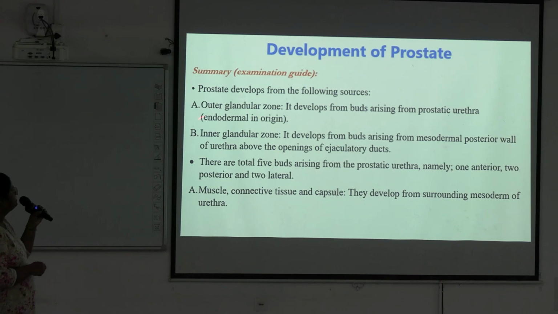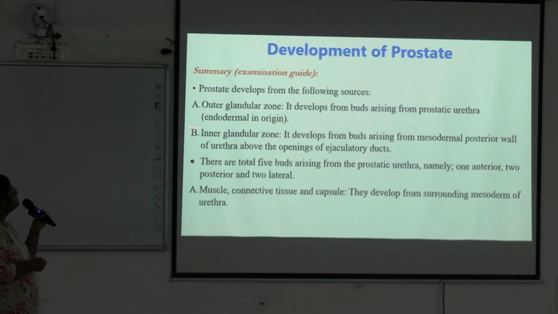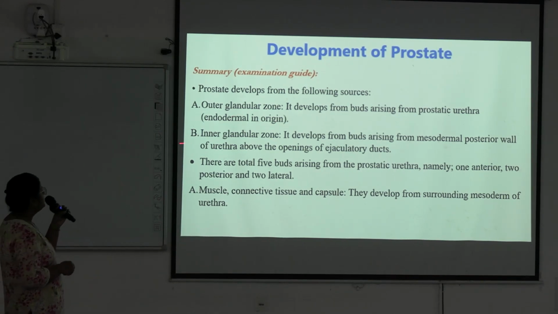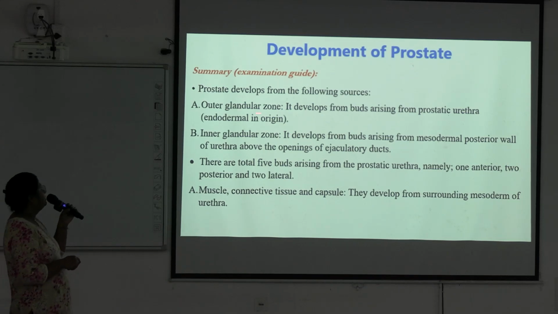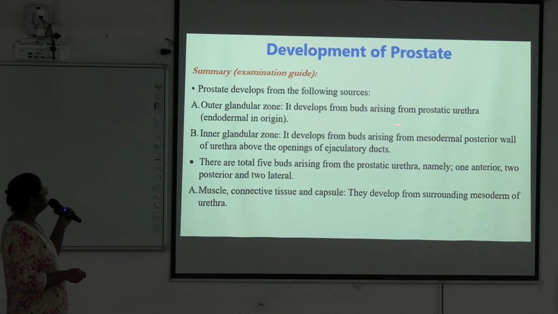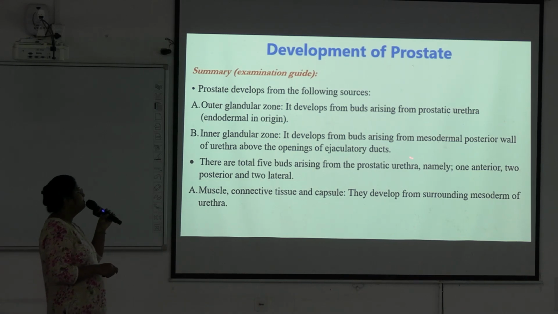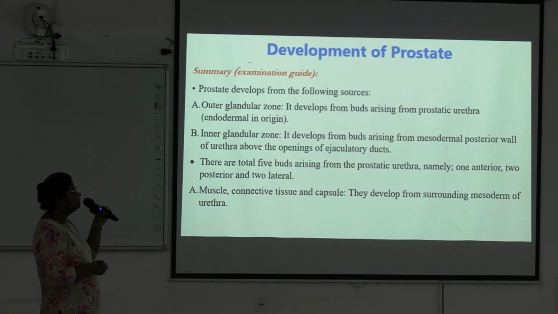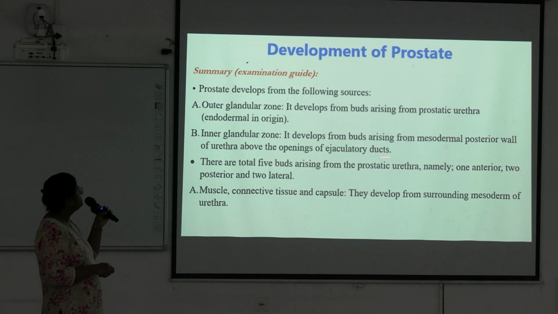Prostate develops from these sources. It has two zones, outer glandular zone and inner glandular zone. The outer glandular zone develops from buds arising from the prostatic urethra, that is, it is endodermal in origin. The inner glandular zone develops from buds arising from the mesodermal posterior wall of the urethra above the openings of the ejaculatory ducts.